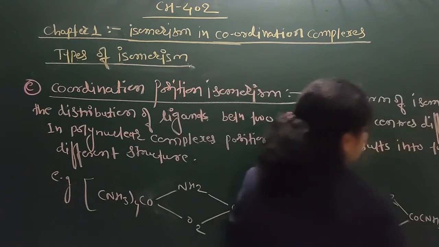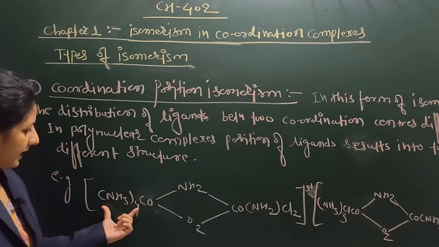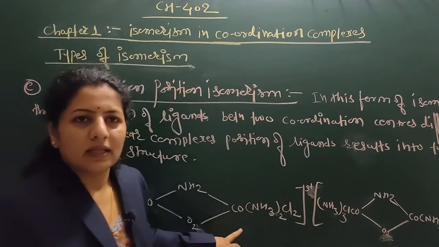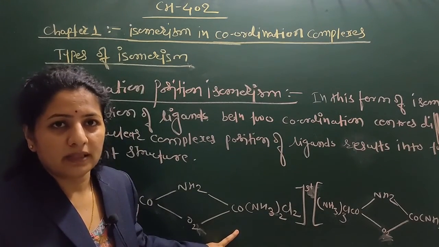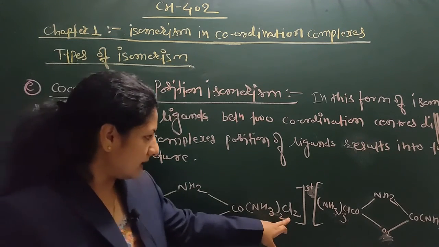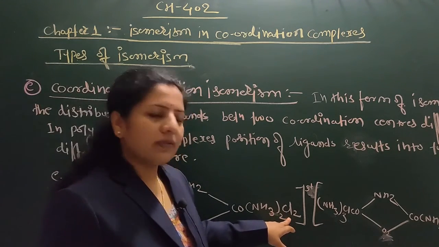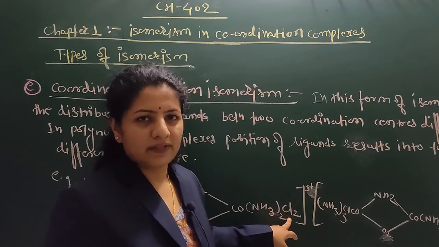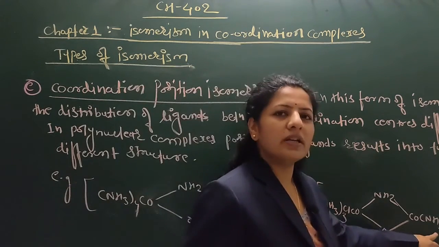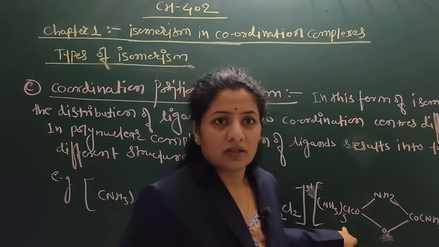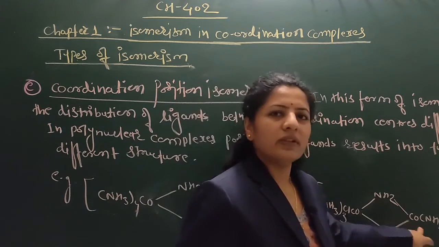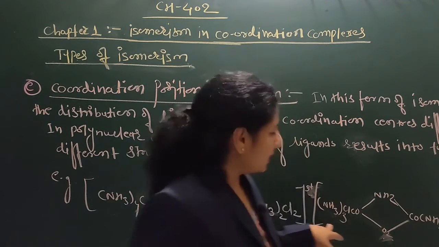If you observe these two complexes on the right, they have the same chemical formula, but the arrangement of chlorine differs. In the first structure, chlorine is only on the left side, whereas in the second structure the chlorine is attached on both sides, with the same number of chlorine.